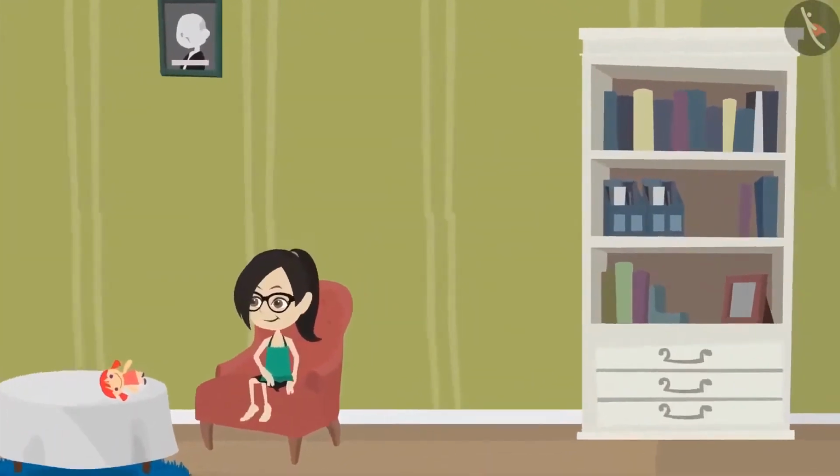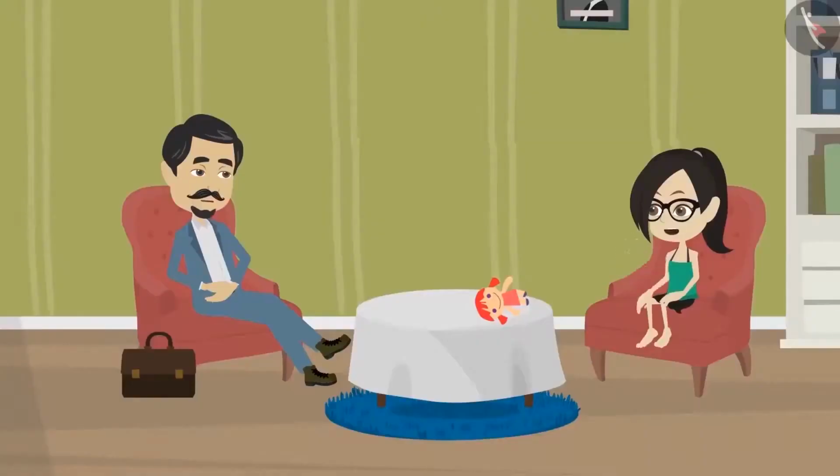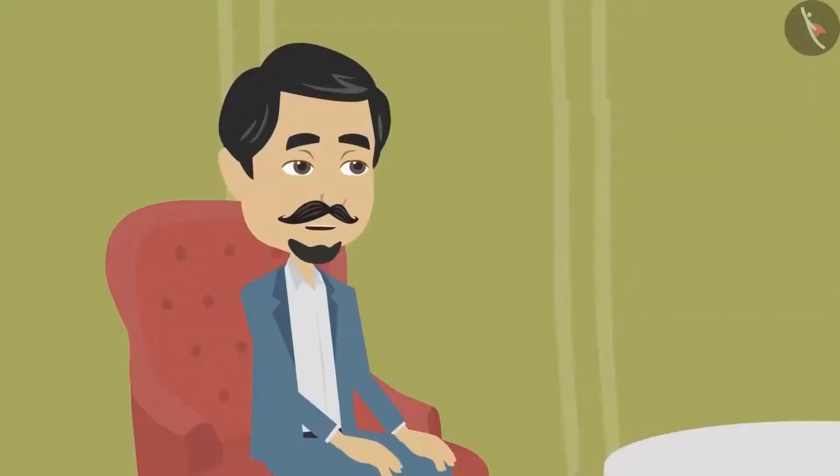Look at that cupboard. The depth of a cupboard is a very useful measurement because the more the depth of a cupboard is, the more space there will be for storage. Oh, so it is not necessary that we only measure the depth of those objects which are below ground.